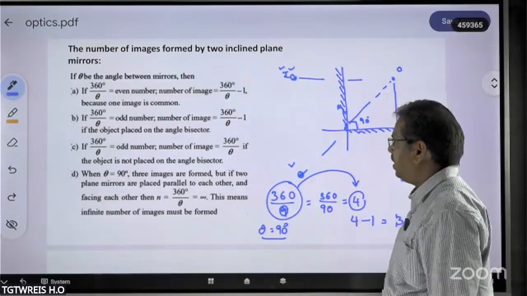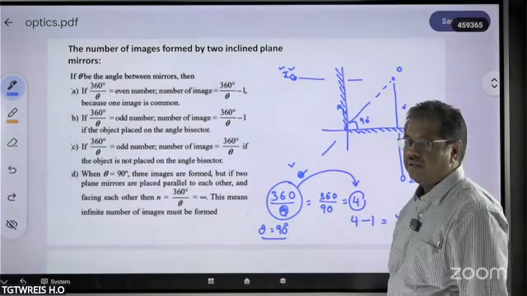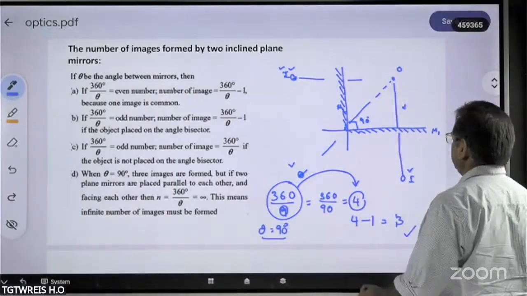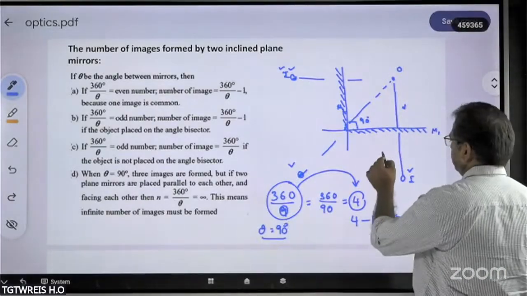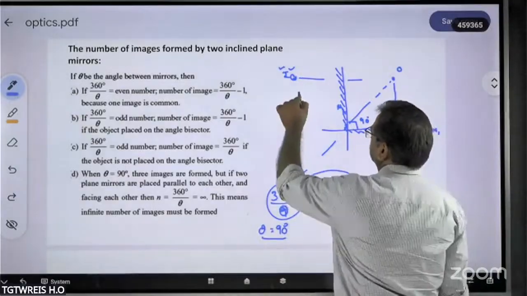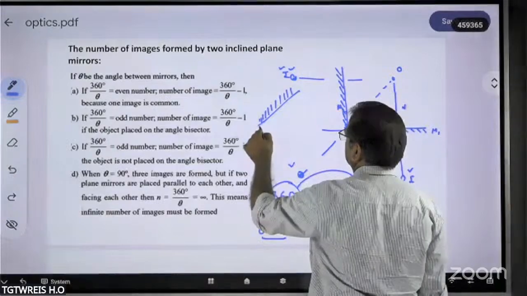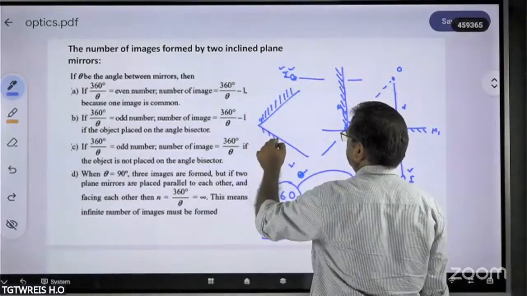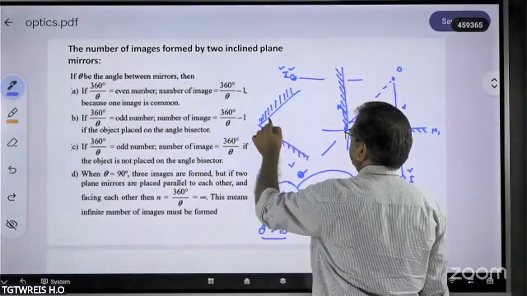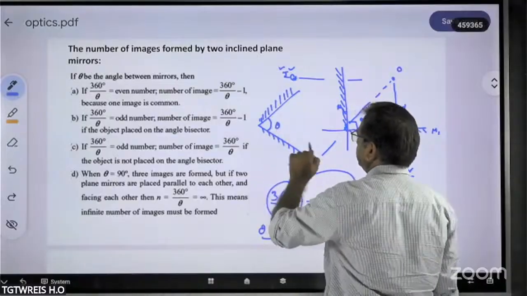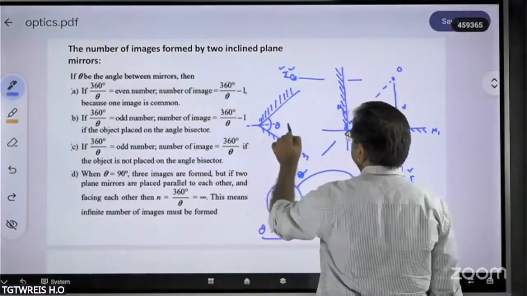Whenever the object is placed exactly at the angular bisector. Angular bisector means what? Say for example, these are the two plane mirrors. The angle between them is theta. And this is called the angular bisector.